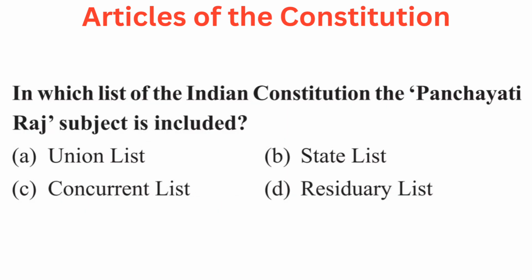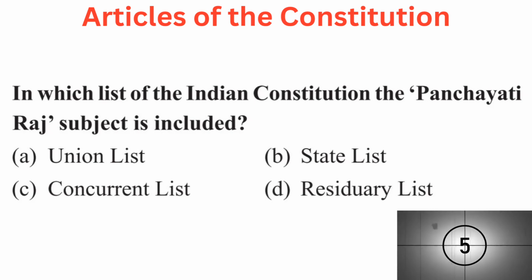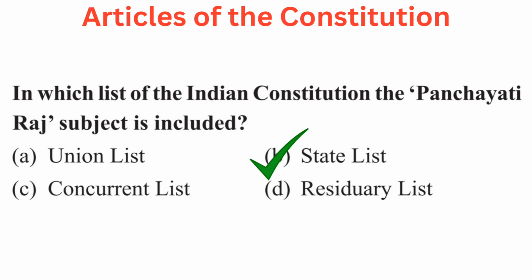Your question is, in which list of the Indian Constitution the Panchayati Raj subject is included? Your options are A. Union list, B. State list, C. Concurrent list, or D. Residuary list. Right answer is B. State list.